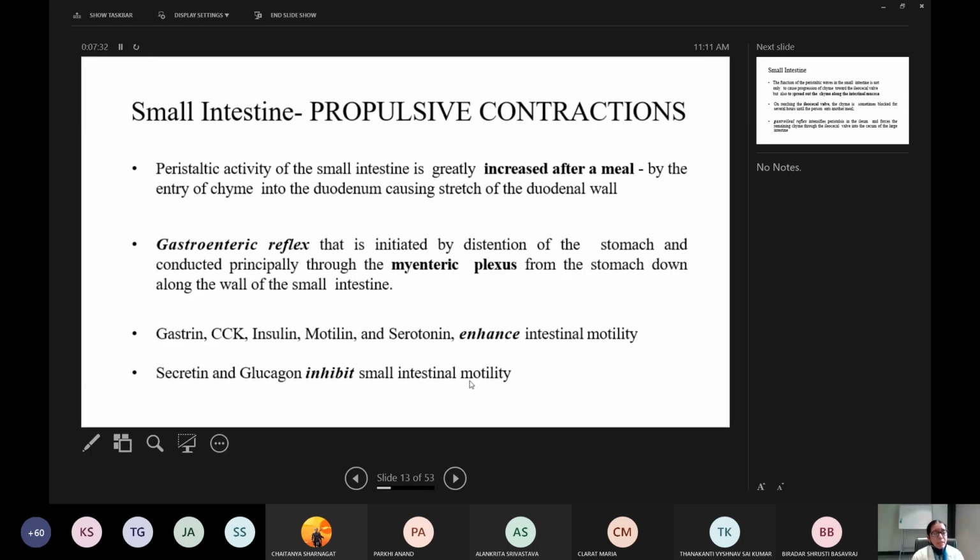So whenever the stomach is distended, it causes an increase in peristaltic movement, or increased motility, of the small intestine. That is called the gastroenteric reflex.